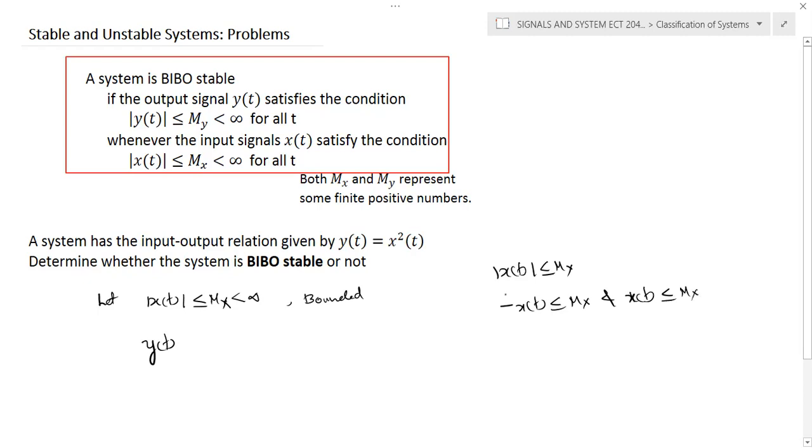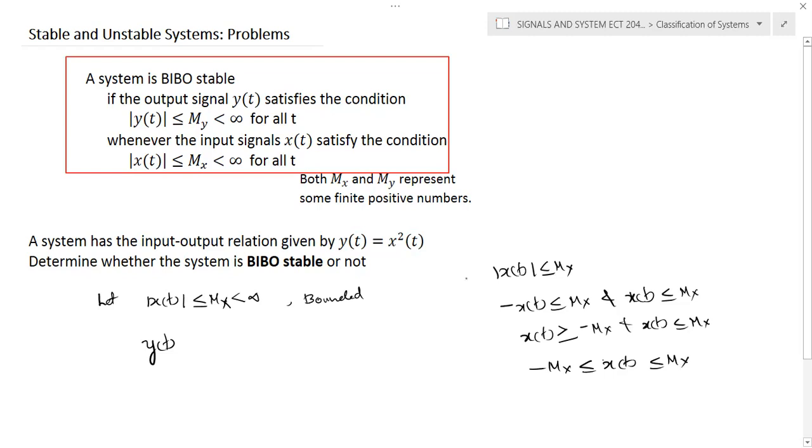That's the meaning. If you write modulus of x of t, you need to consider both cases. And if you rewrite this, if you multiply by a minus, it becomes minus mx. So we can write x of t greater than or equal to minus mx, and x of t less than or equal to mx. If you combine this statement, x of t is between minus mx and mx.